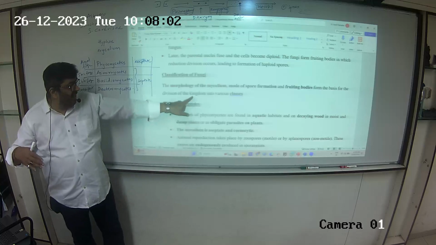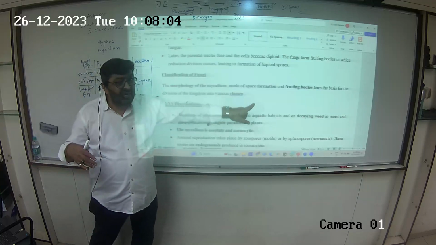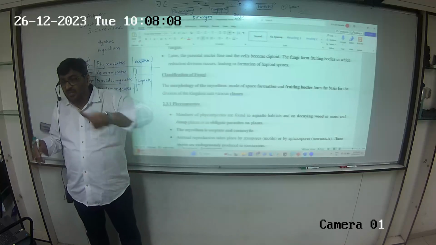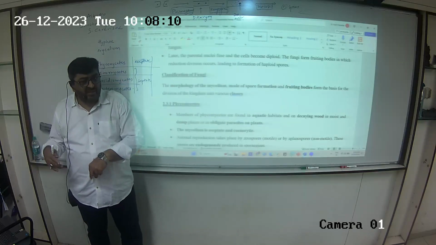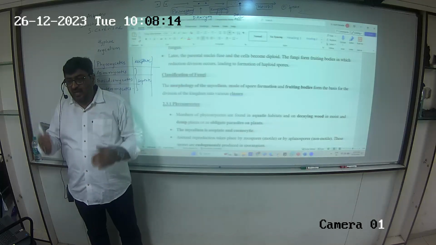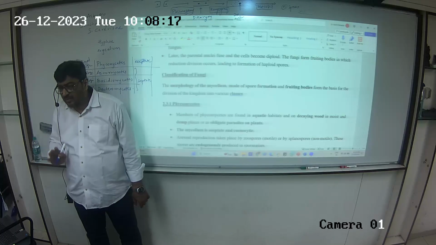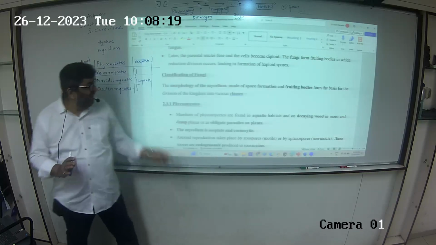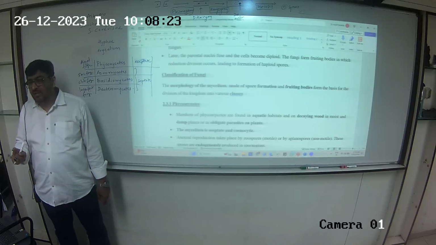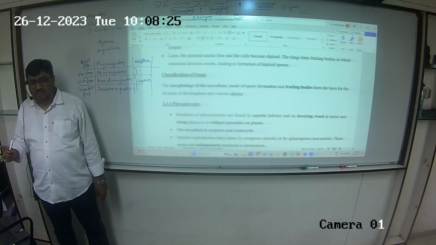What do you think they are saying? Kingdom into various classes. It should have been kingdom into various divisions, divisions into various classes. So division wala step is not there for us. Directly class wala step is there for us. So the moment I say class Phycomycetes, what is class? Category. What is Phycomycetes? Taxa.